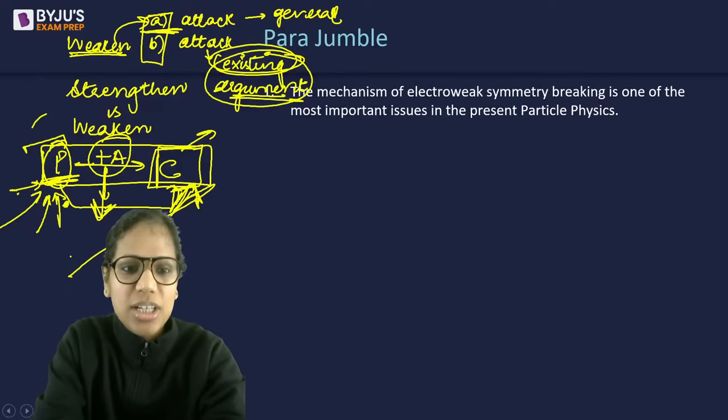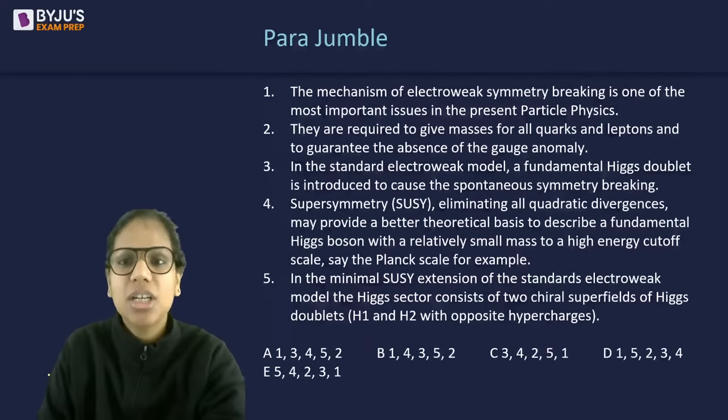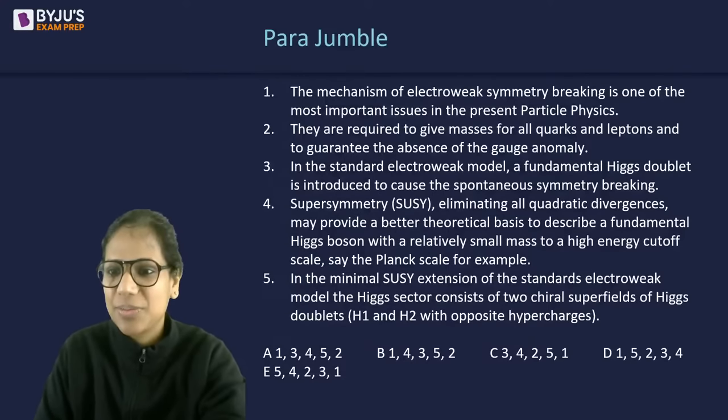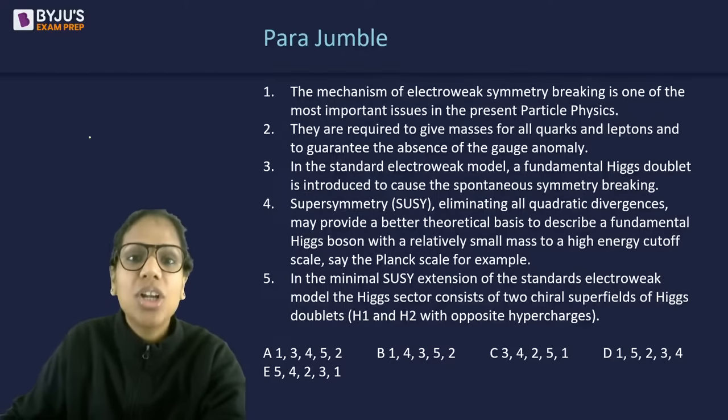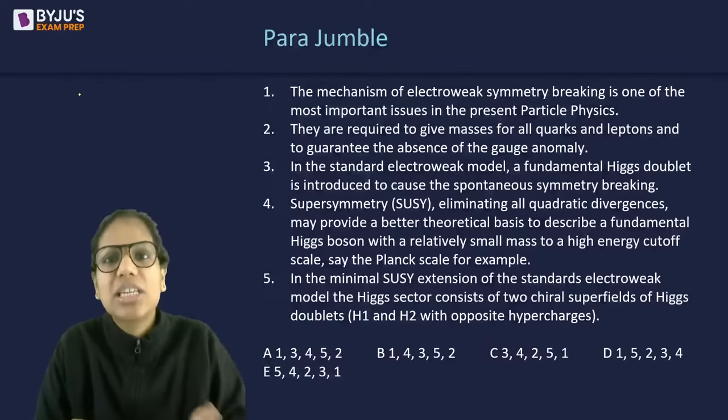Okay, so let's have a look at this one. Parajumble question. There are 5 sentences, and these are your options. So tell me, which is the best sequence here? Premises, yes. What are your premises? Your premises are the very foundation, your very basis of saying something.